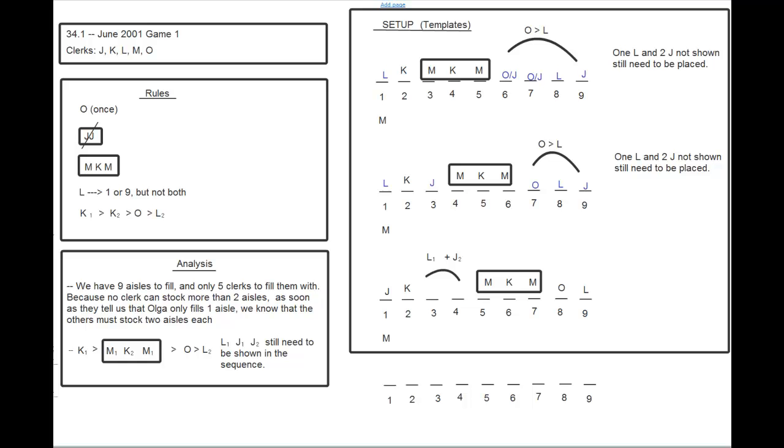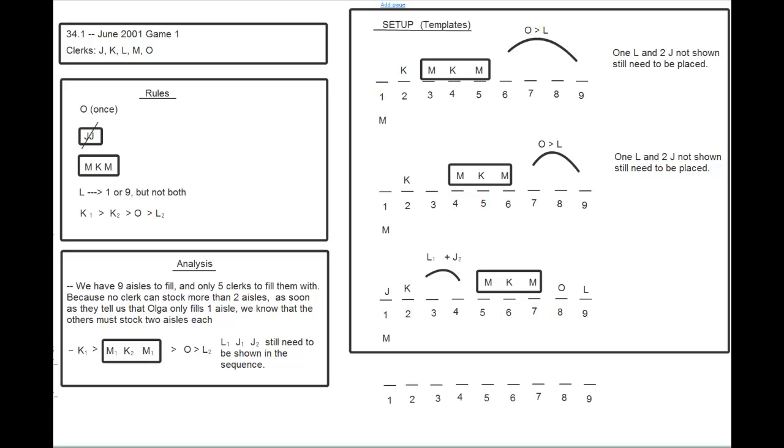Alright, so let's finish off Prep Test 34, Game 1, again from June 2001, by going over questions 6 and 7 real quick. Okay, this should be a shorter video. If Jill stocks aisle 3, which one of the following cannot be true? Let me take off... I have the whole work from the previous video still here.